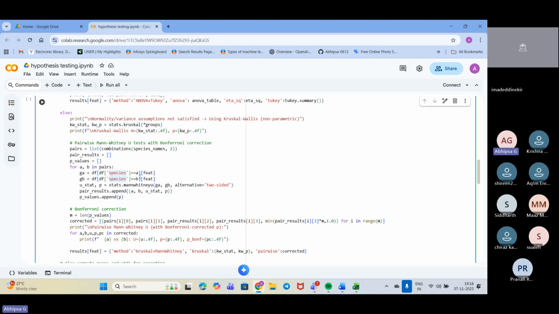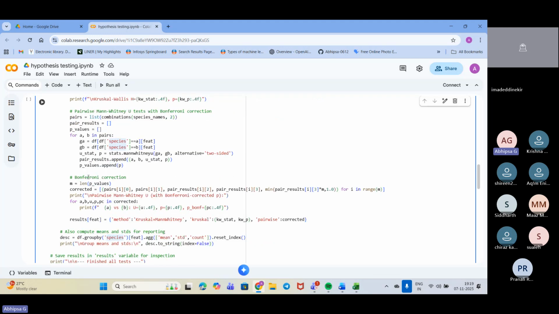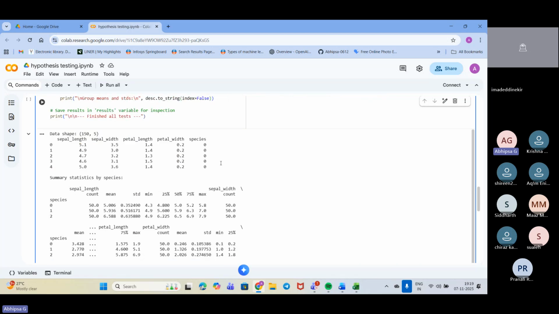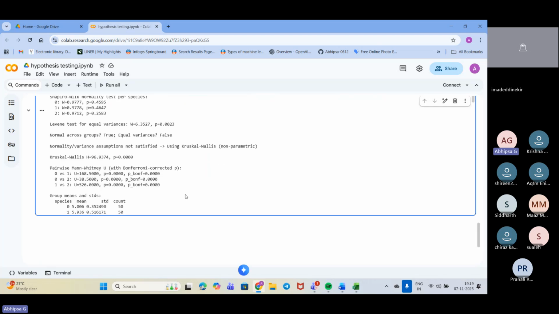After this part is done, we have computed everything and printed the groups, like the display, the averages that we have got, the group means and the standard deviations. The means are 5.006, 5.96, the standard deviation is 0.3, and all this we have taken.